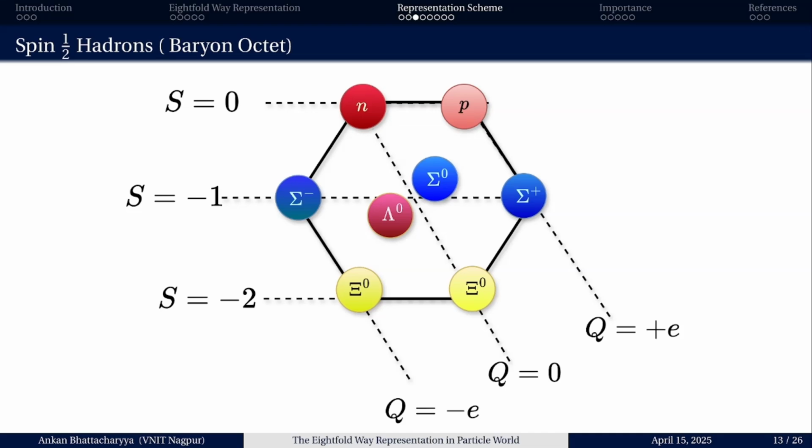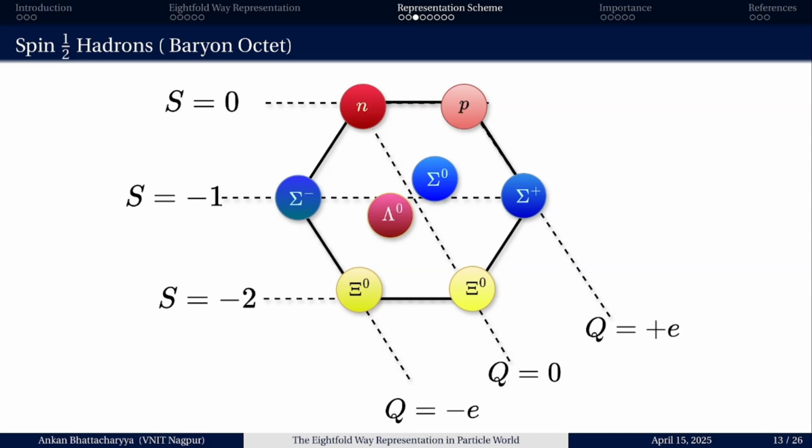So this constraint restricts the number of free parameters or generators of the group to n square minus 1. So if we consider the SU(3) group, then the number of free parameters or generators will be 3 square minus 1, that is 8. From that only the eightfold way name was given.